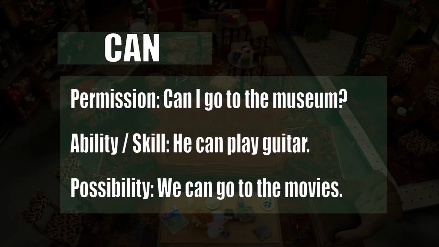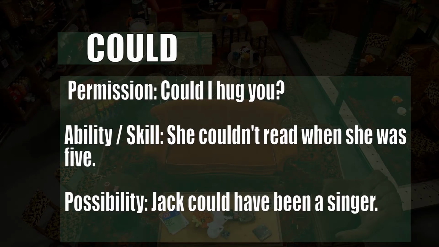So as we could realize on this occasion, Joey and Rachel used the modal verb can for a possibility: what can we do? So the next modal verb that we have is very important and it's could.